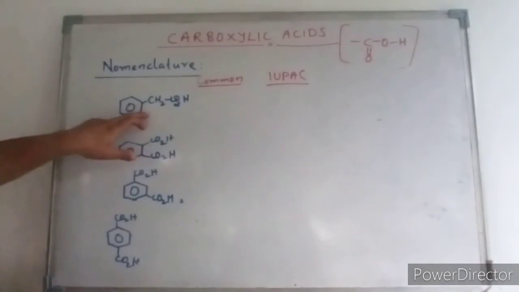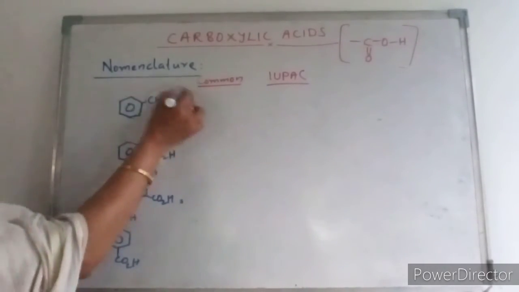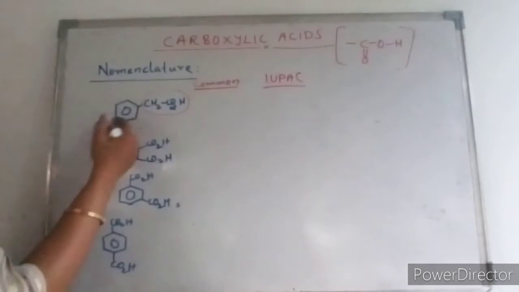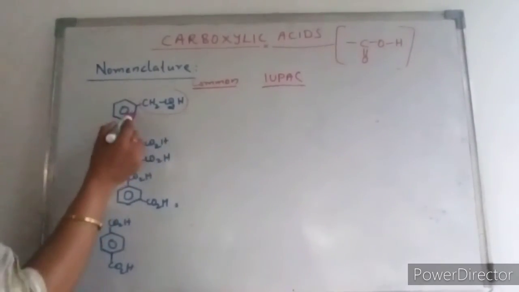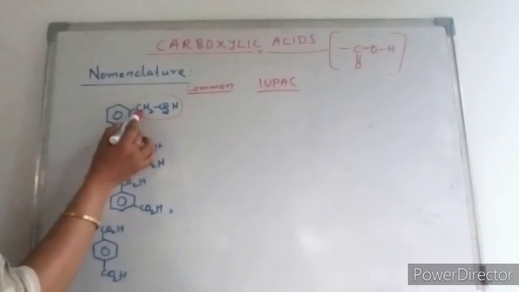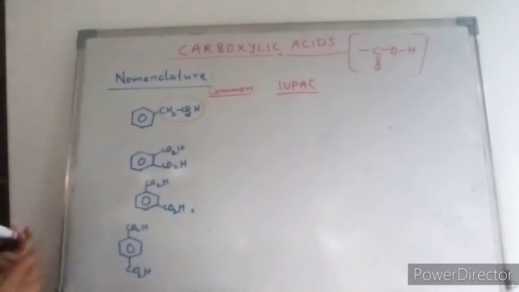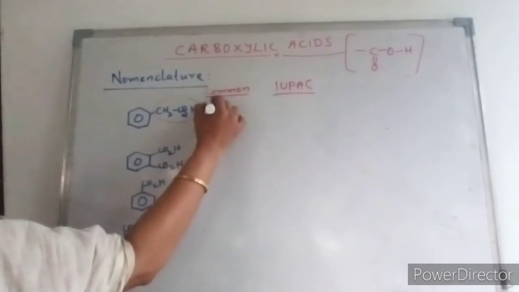Now if you are seeing over here, this is acetic acid, right? So this is named as a substituted acid. In the acid CH3 group you have a phenyl group, so the common name will be phenyl acetic acid.